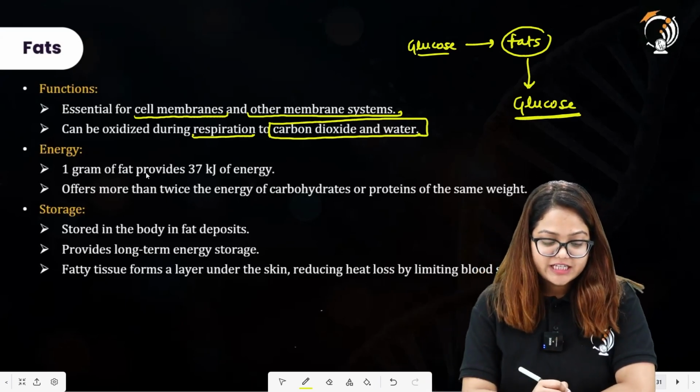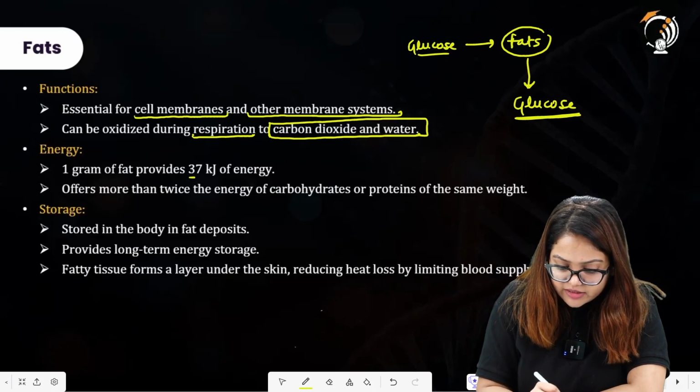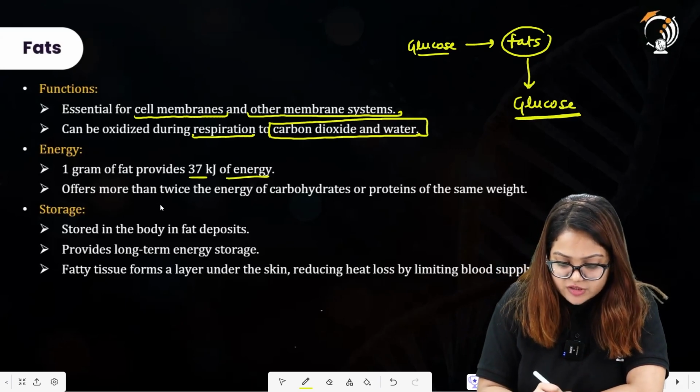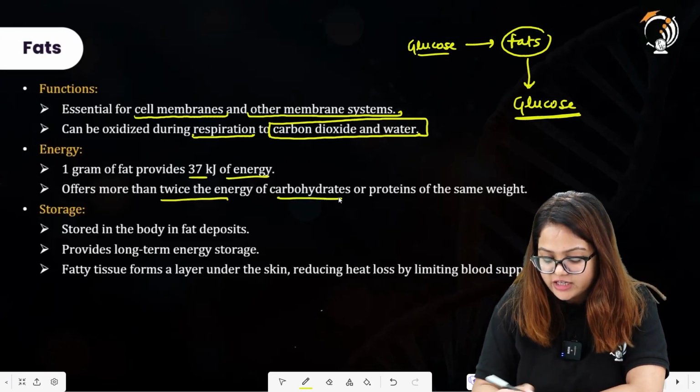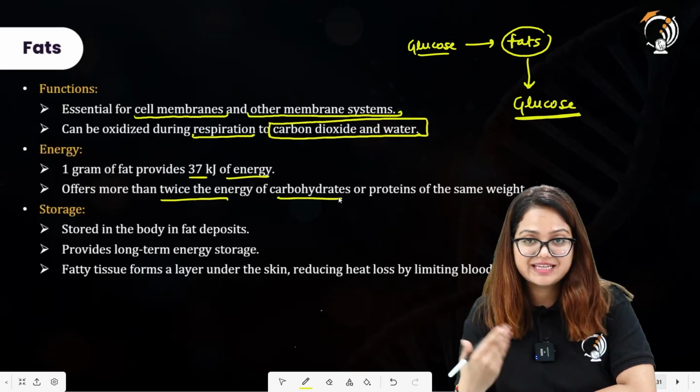Talking about the energy released by fats, 1 gram of fat provides 37 kilojoules of energy, which is more than twice the energy of carbohydrate. So what was the amount of energy provided by 1 gram of carbohydrate?